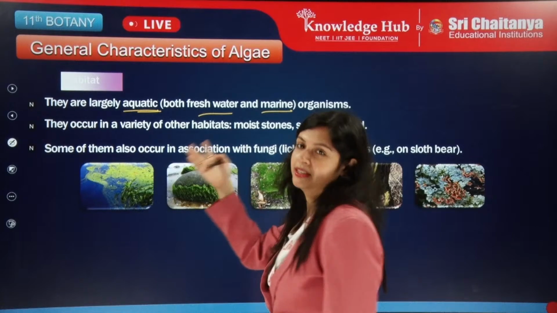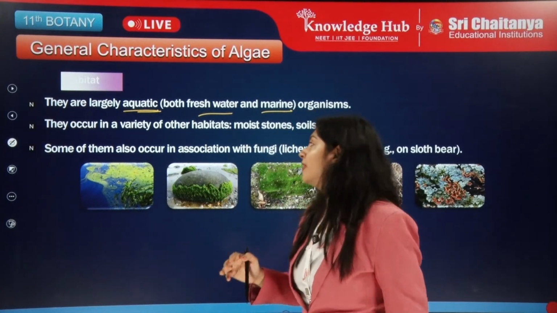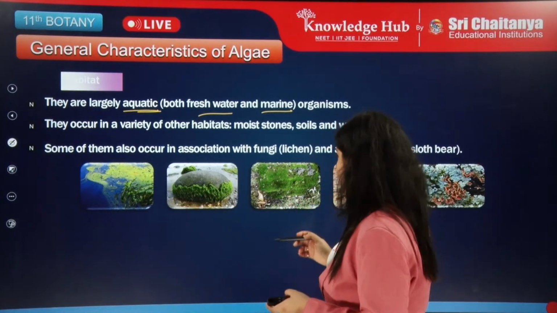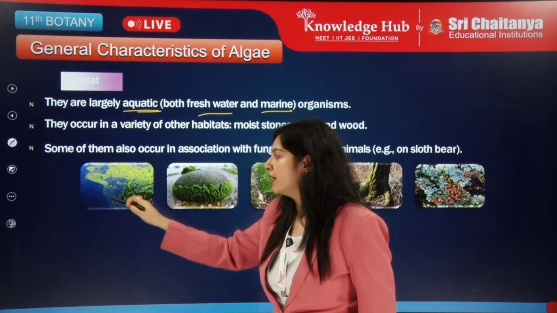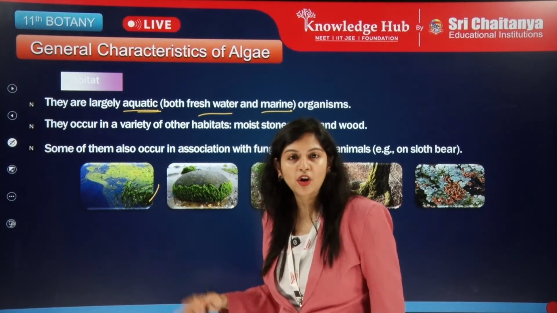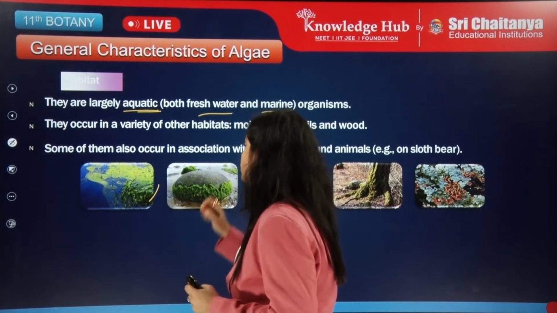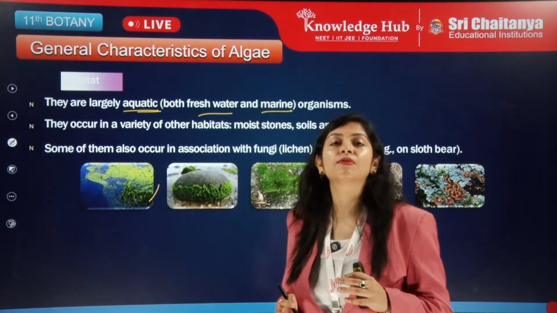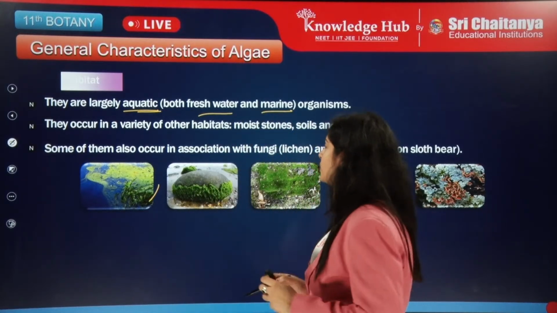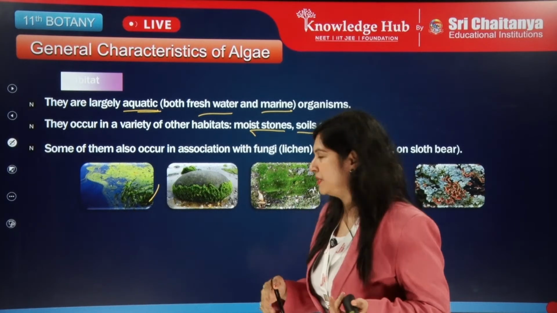Next, they also occur in a variety of other habitats. We have algae occurring in the majority of water areas, and also on rocks, stones, moist stones, soils, wood, all these different places.